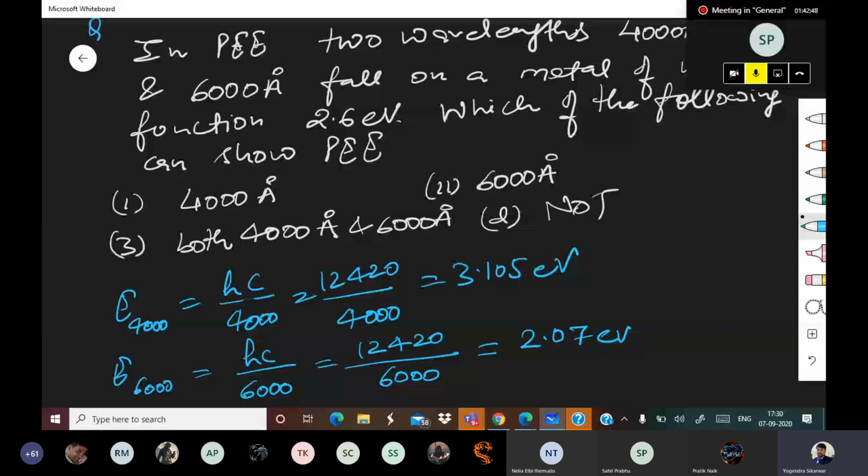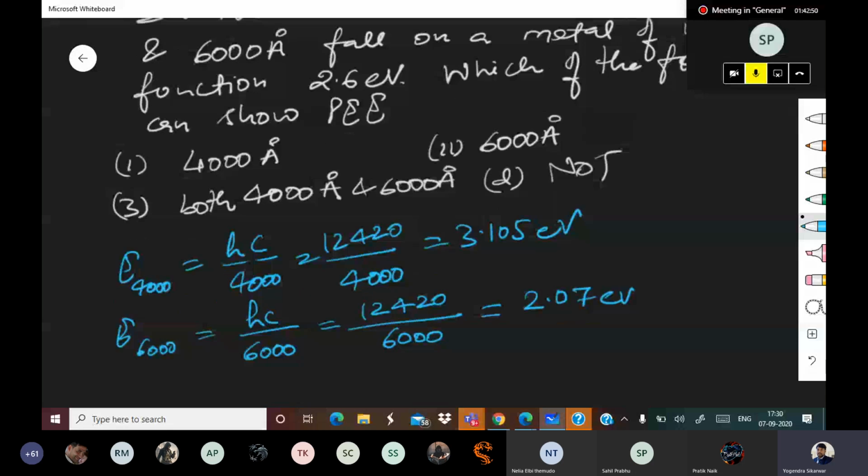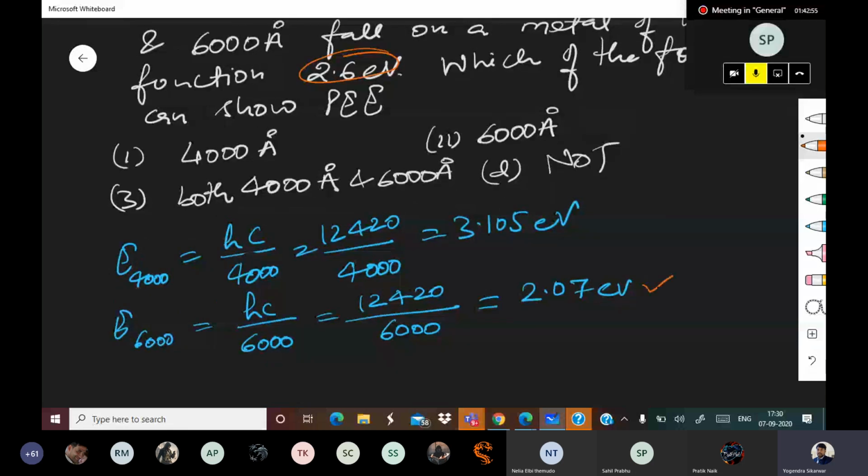Minimum required is 2.6 and one is coming with 2.07. Not possible. So only 4000 angstrom will be able to eject the electron, or display the photoelectric effect.